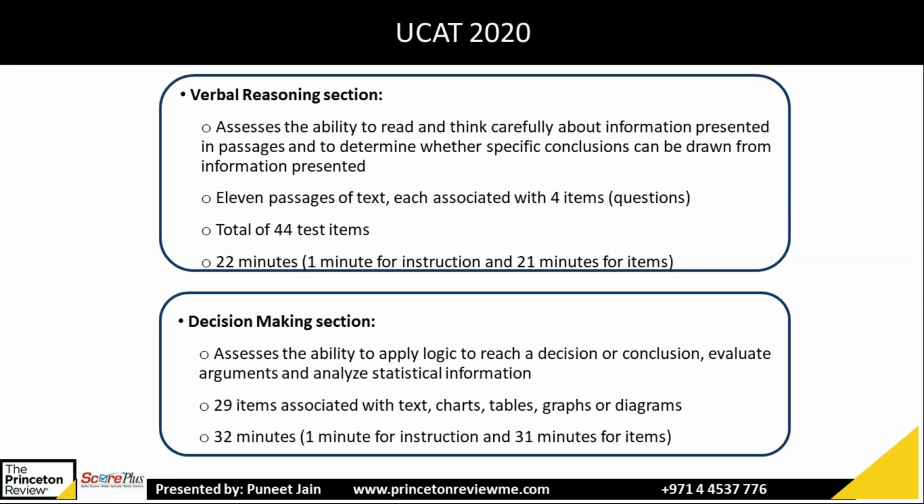Now, verbal reasoning basically assesses your ability to read and think carefully. They will be testing you on passages, so your reading comprehension has to be good. They will give you 11 passages of text, and each passage will have 4 questions along with it. So you will have 44 questions in total, and a 22-minute time limit, with 1 minute for instruction and 21 minutes to solve.